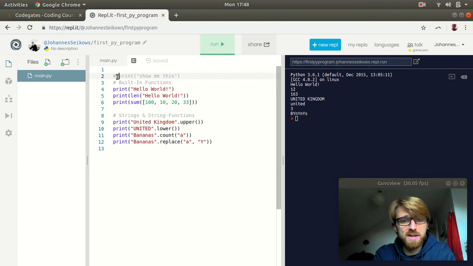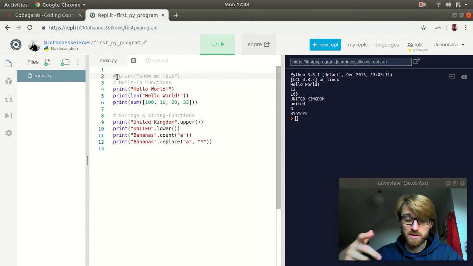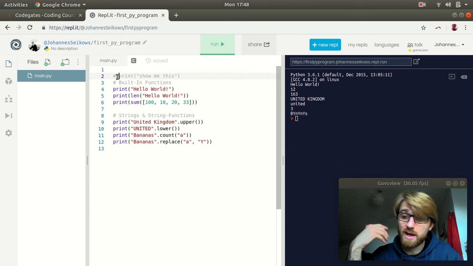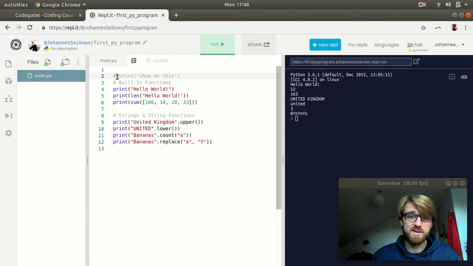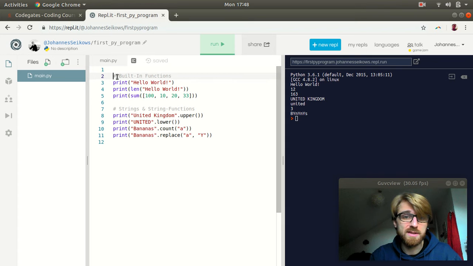Now, you may ask, why is this useful? Why do you need comments? What is their importance? There are a few different ones actually. The most important aspect is that they are a means of communication to yourself as a programmer. If you write a program that becomes very big, you may want to describe pieces of it so that you yourself can better understand it. Let's say you take a break from your code and come back in a week or two, and if you have well-written comments, it will allow you to get back into it easier.